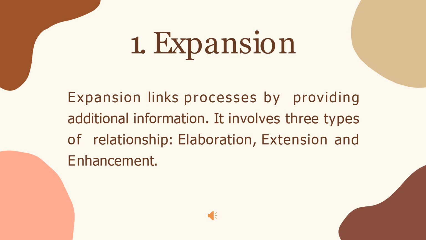And then, like what I said before, logico-semantic is divided into two: expansion and projection. Here I will explain expansion first. Expansion links processes by providing additional information. It involves three types of relationship. It is elaboration, a relation of restatement or equivalence; extension, a relation of addition; and the last is enhancement, a relation of development.